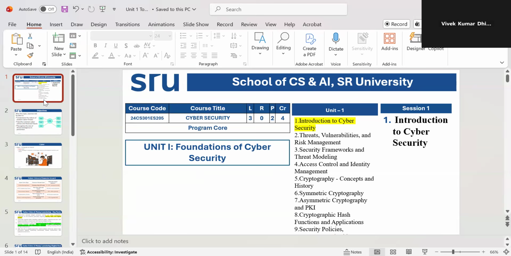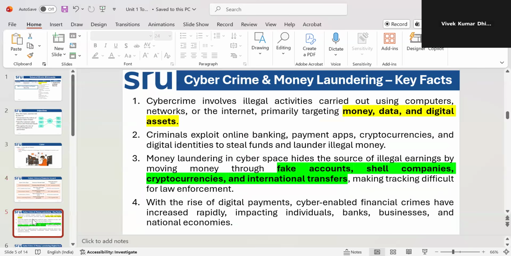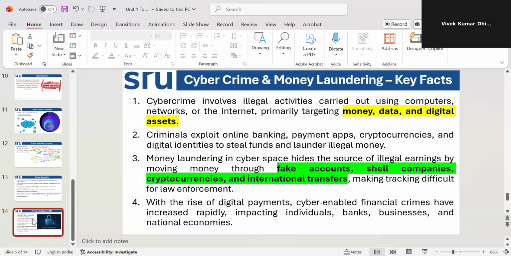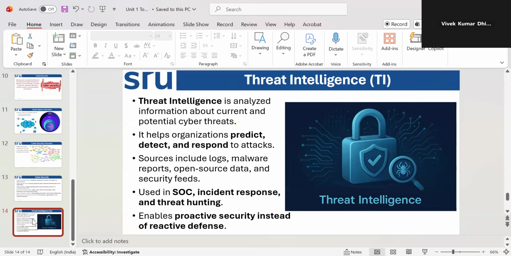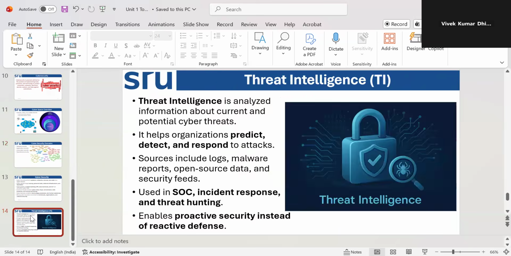Then we understood different kinds of cybercrime and financial impact, and different kinds of attacks, and that if there are attacks, then we need security. We looked at an overview of security domains and how to deal with them. We also had a little discussion about threat intelligence.